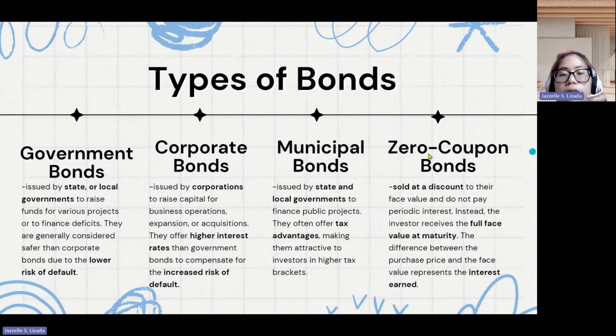Then zero coupon bonds. These are bonds that are sold at a discount to their face value and do not pay periodic interest. Instead, the investor receives the full face value at maturity. So the interest earned in a zero coupon bond will be the difference of, or the implied interest will be the difference of face value and the purchase price, or how much the bond was sold.